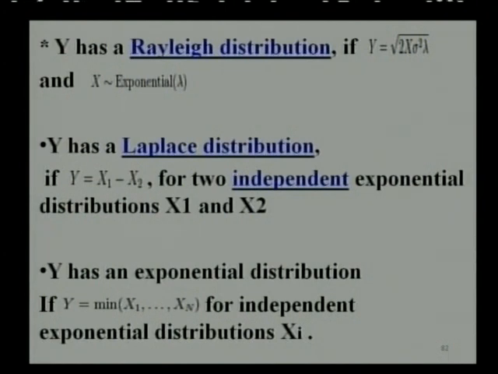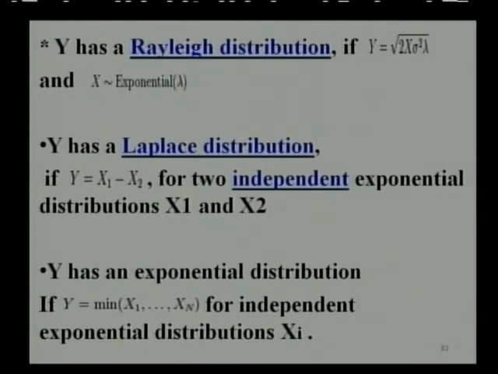In case of reliability engineering, Y has a Rayleigh distribution if you take Y equal to the square root of twice X into sigma square lambda, where X follows an exponential distribution with parameter lambda. Y has a Laplace distribution if you take another random variable capital Y equal to the difference between X1 and X2, where X1 and X2 are two independently exponentially distributed random variables.